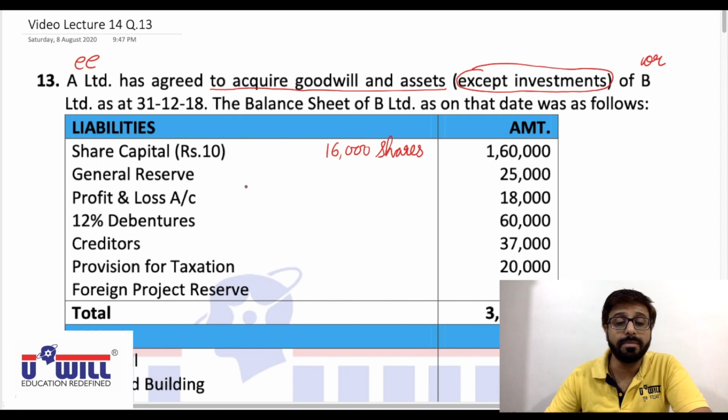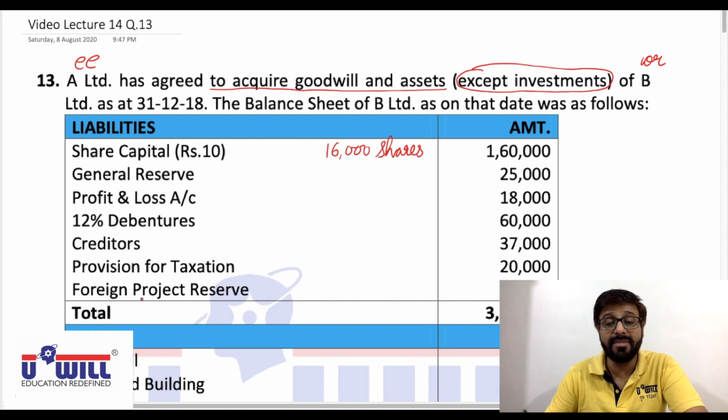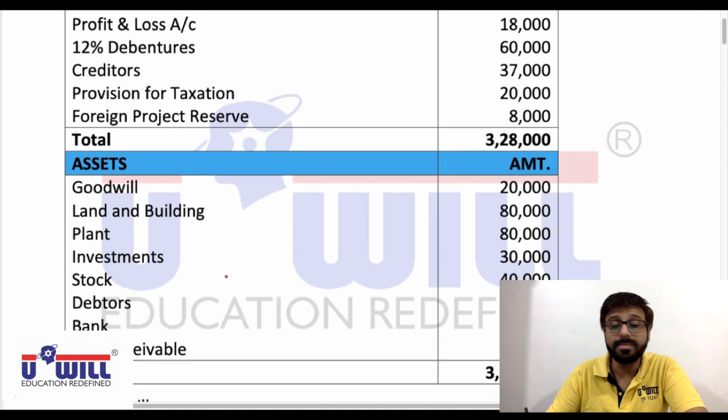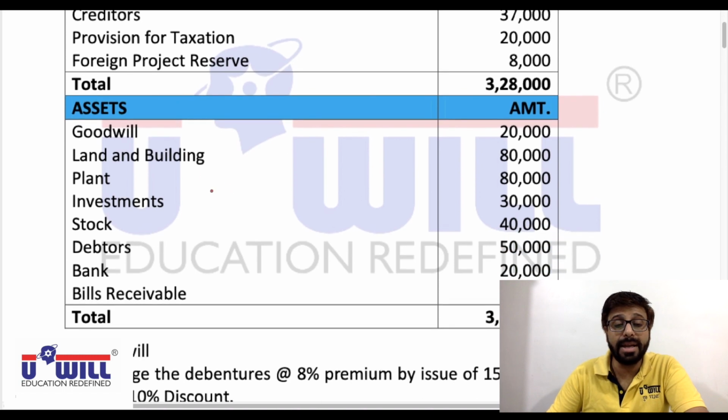General reserve, P&L, debentures, creditors, provision for tax, foreign project reserve. Actually, debentures, creditors and provision for tax, these three are outside liabilities, external liabilities. General reserve, profit and loss account, and even foreign project reserve are reserves and surplus. Goodwill, land and building, plant, investments, stock, debtors, bank and bills receivable.